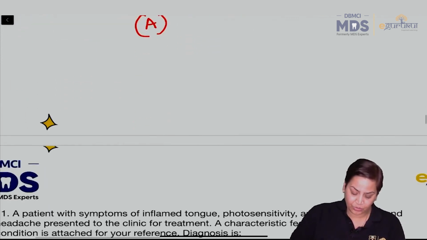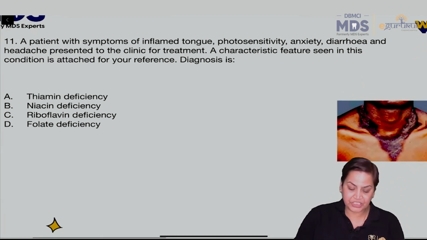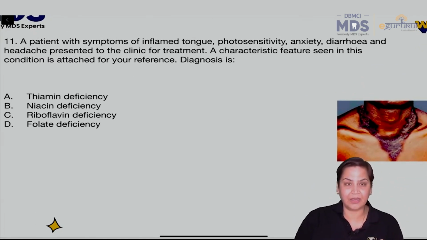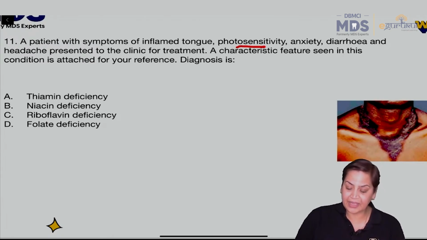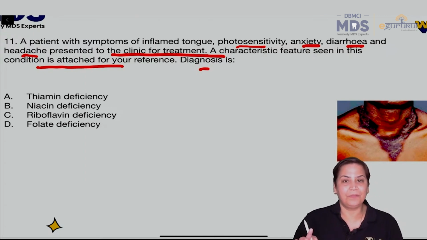Then moving on to question number 11. A patient with symptoms of inflamed tongue, photosensitivity, anxiety, diarrhea, and headache presented to the clinic for treatment. A characteristic feature seen in this condition is attached for your reference. Diagnosis is. Now see, this picture has been continuously repeated for the past so many years, and just by looking at the picture also one can simply give the diagnosis, isn't it?